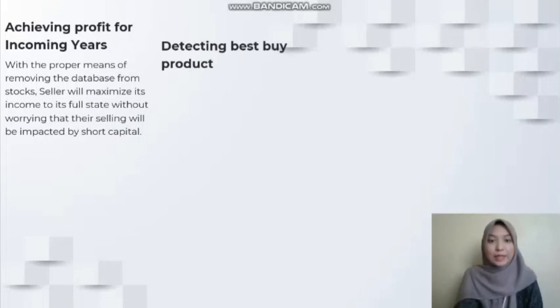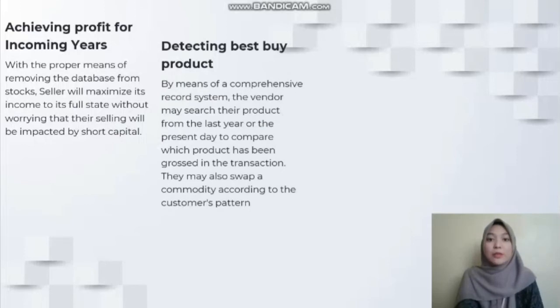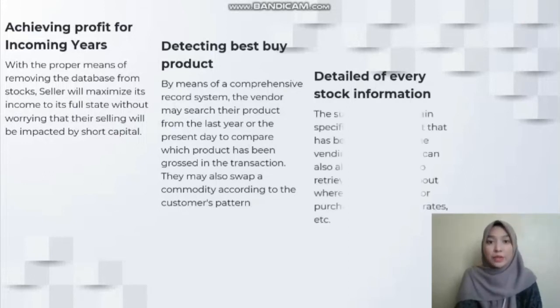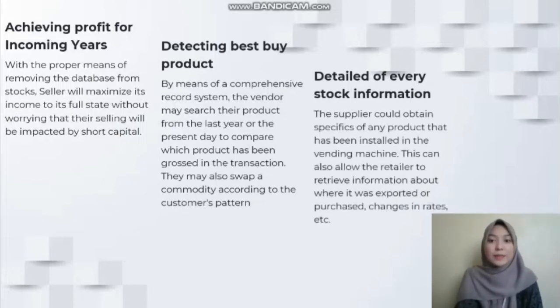The second one is detecting the best-buy product. By means of a comprehensive record system, the vendor may search their products from last year or the present day to compare which product has the most transactions. They may also swap a commodity according to the customer's pattern. The third one is details of every stock item. The supplier can obtain specifics of any product installed in the vending machine. This can also allow the retailer to retrieve information about where it was exported or purchased, change rates, and so on.